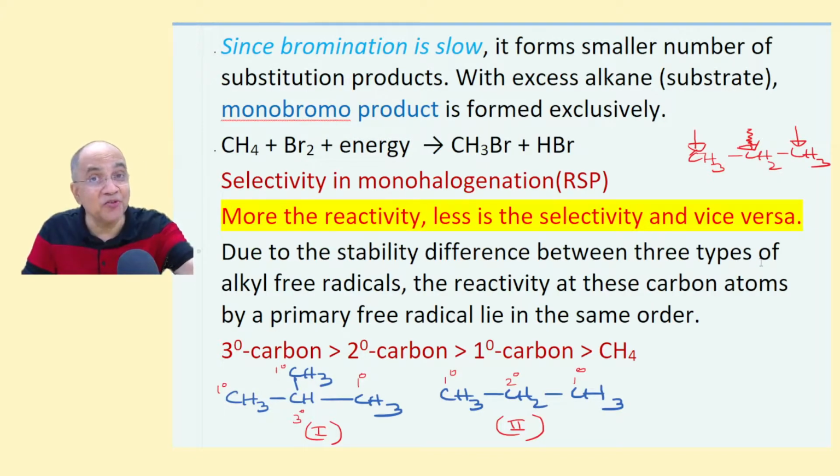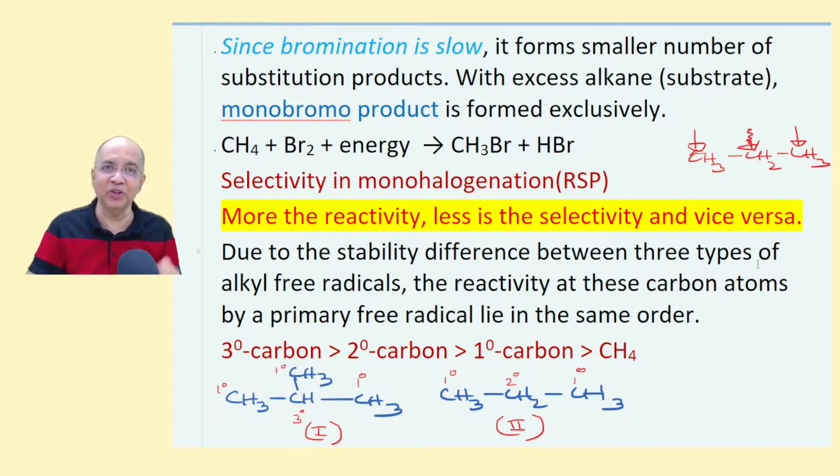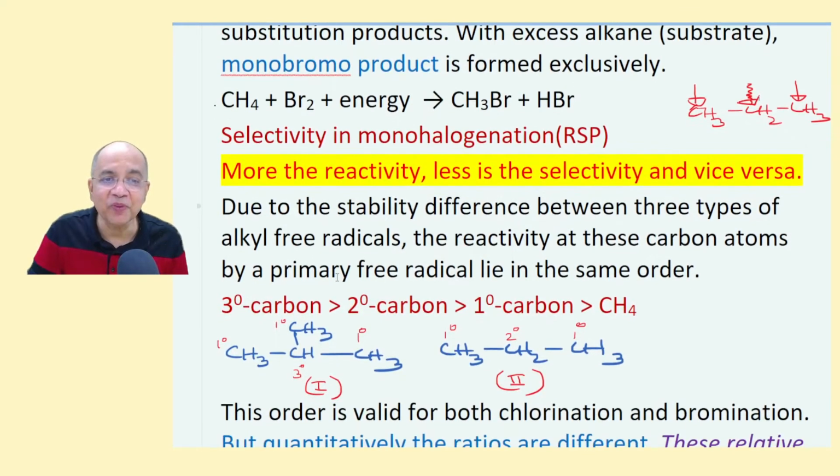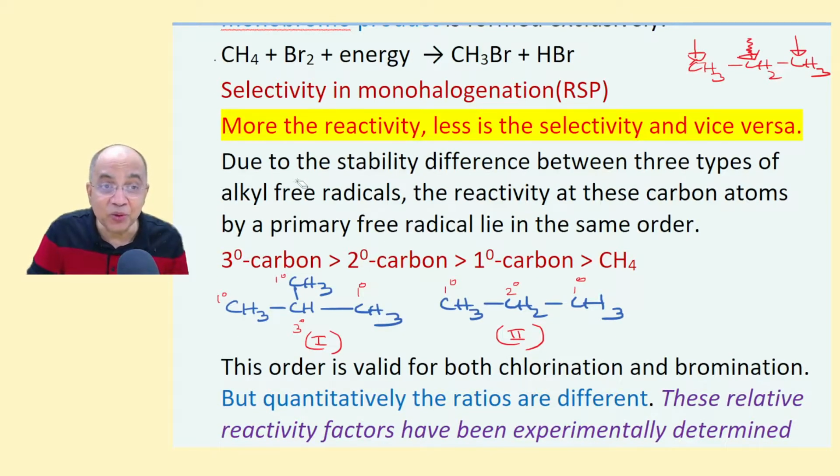Since chlorination is faster, it is less selective. Bromination is much slower, it is much more selective. What does it really mean? Let us try to understand. Have a look. Due to the stability difference between the three types of alkyl free radicals, namely 3 degree, 2 degree, 1 degree, methane, the reactivity at these carbon atoms, I am talking of different carbon atoms, by a primary free radical lies in the same order.